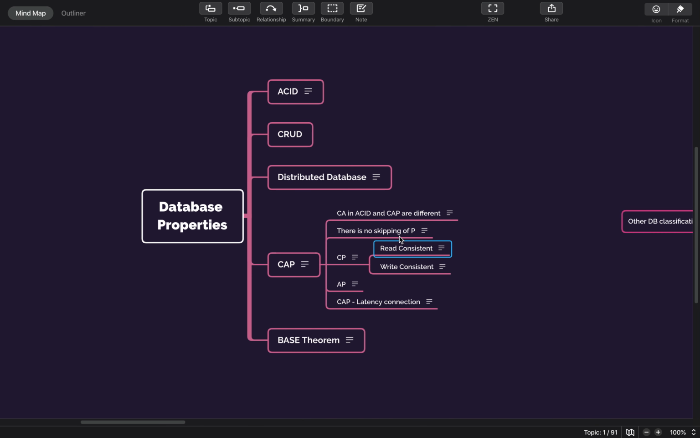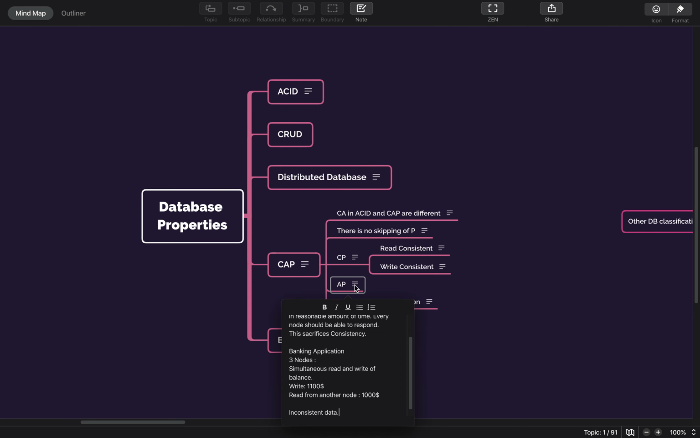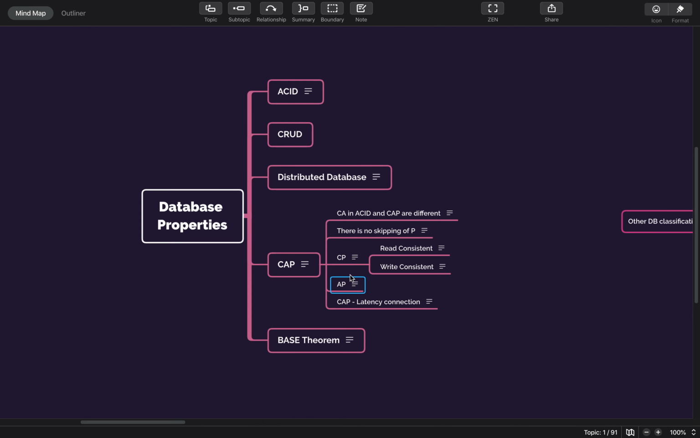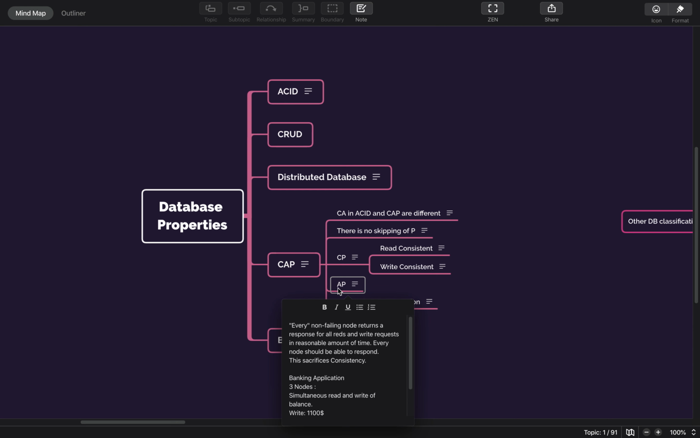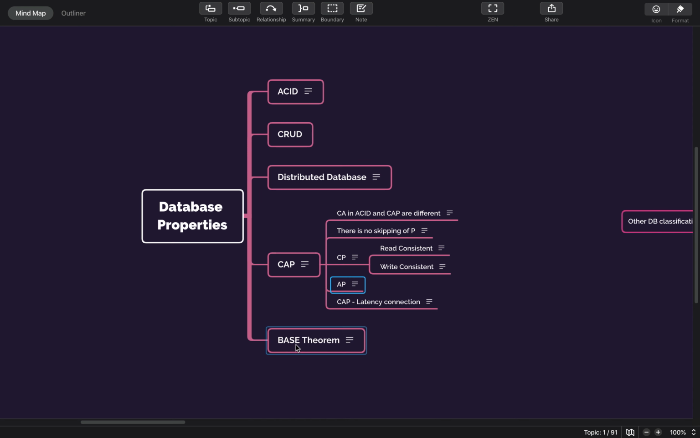So these are the difference between the two databases. And then we have analytical AP, we talked about this. We already talked about availability, which means the request can be fetched from any of the nodes, so that the database is fast. But it also means that the data will be inconsistent.